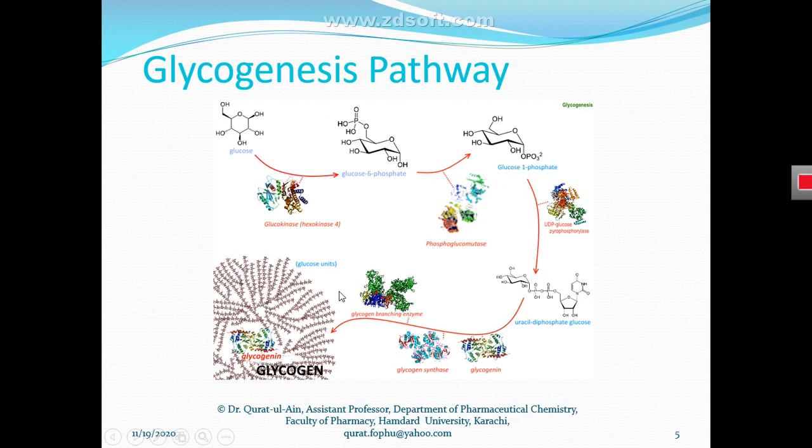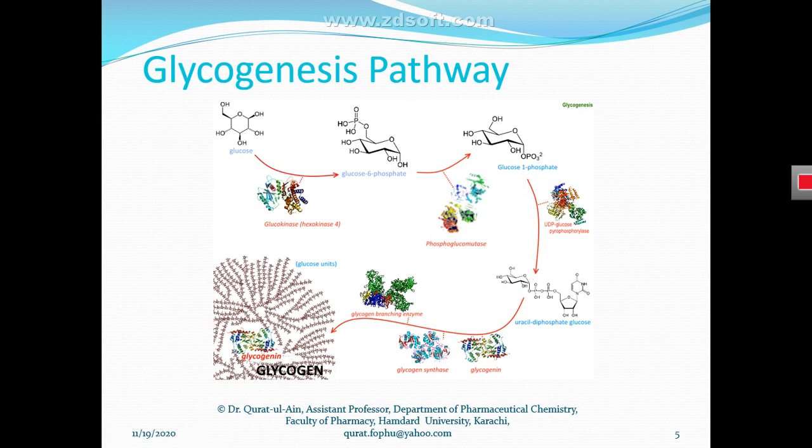Actually this pathway consists of 6 enzymes. These 6 enzymes catalyze the reactions that start from glucose and end with glycogen synthesis. So all these 6 enzymes take part in this glycogenesis pathway, and it has various intermediates. What are intermediates of a pathway?